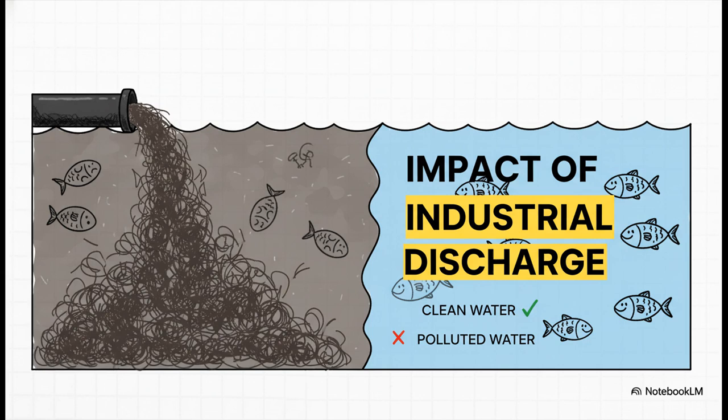And it's not just the air. Industries are also a major cause of water pollution. When they release untreated chemicals and wastewater directly into our rivers and lakes, they poison the water, which is extremely dangerous for aquatic life and for humans who depend on that water.